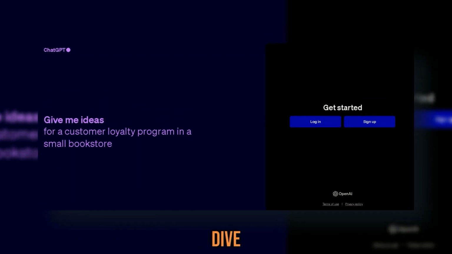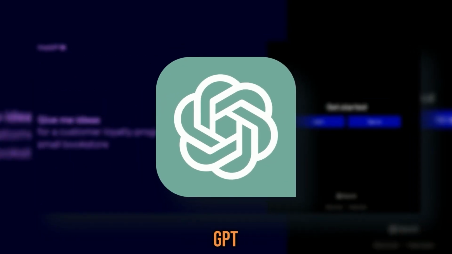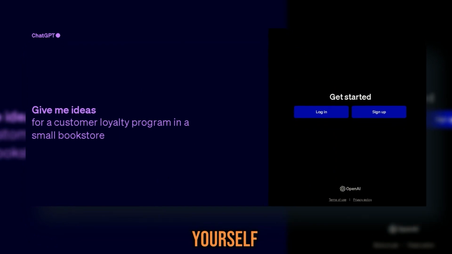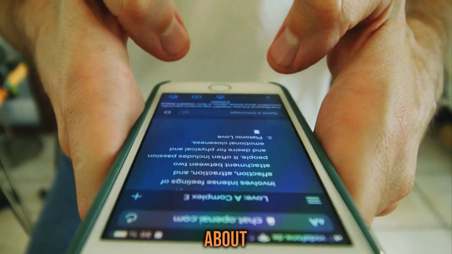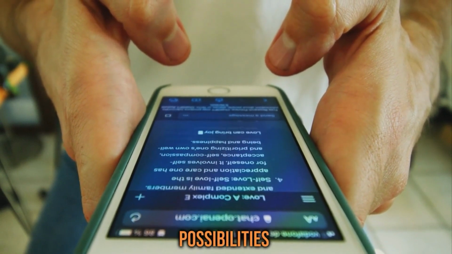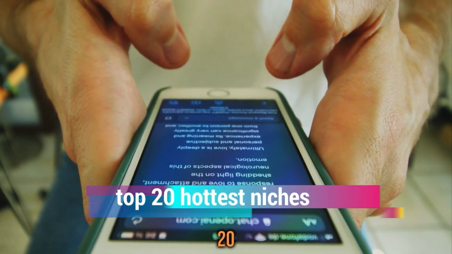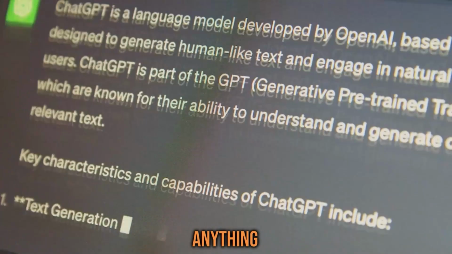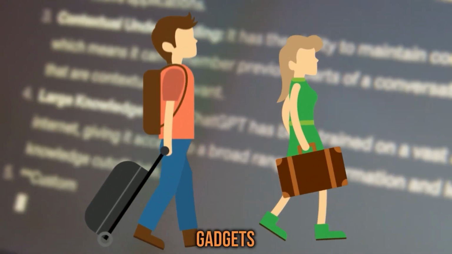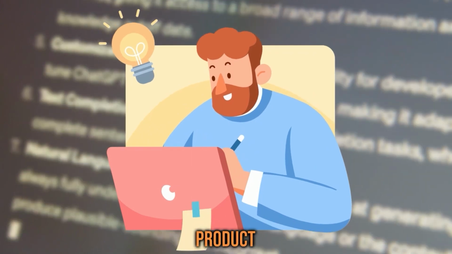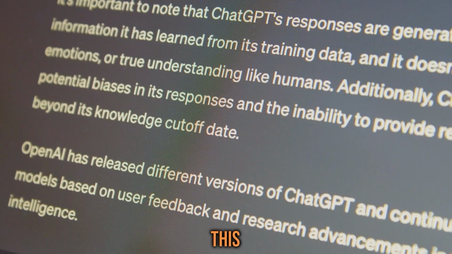Step 1, dive into the fascinating realm of ChatGPT by creating yourself a free account. Now picture this: ChatGPT, your digital partner, is about to open the door to endless possibilities. You're about to discover the top 20 hottest niches for selling anything from sports goodies, lifestyle and fashion, fishing essentials to travel gadgets. The best part, you don't need a product, an investment, or any prior experience. Are you ready to step into this AI-powered adventure?